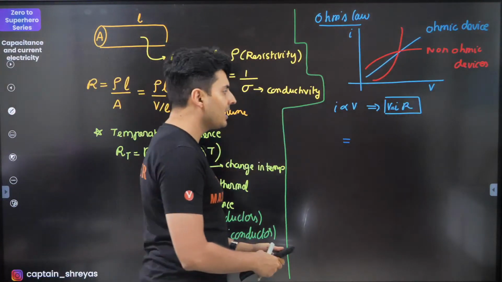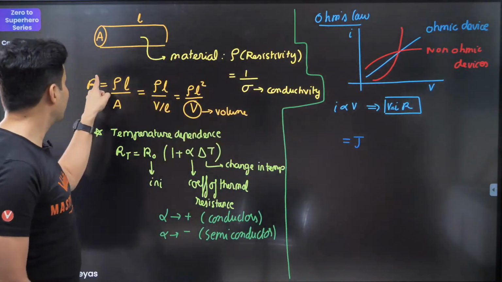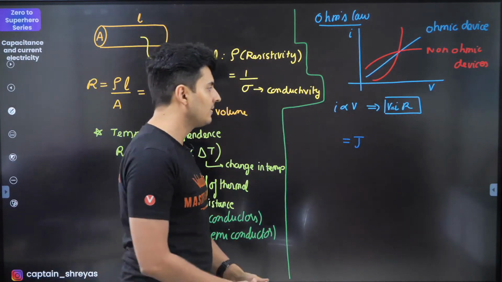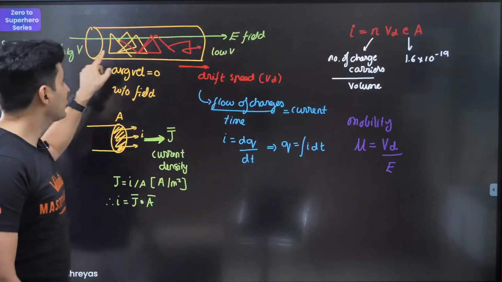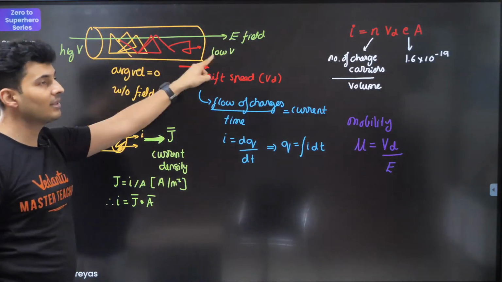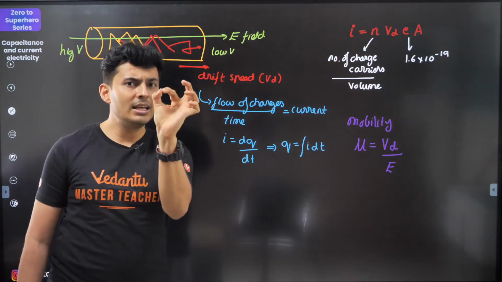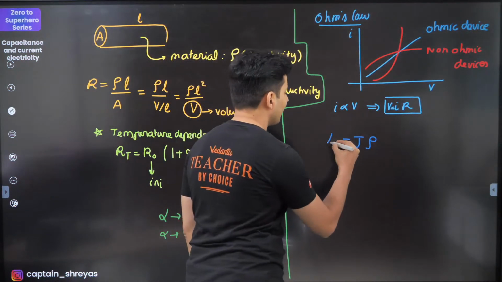So instead of I, I can write J. Resistance is the total resistance of the conductor, but the more specific property is resistivity. So I can put rho over here. Voltage is the total voltage difference between the points of the conductor, but the voltage difference per unit length, dV by dr, that's electric field. So this becomes the electric field over here.